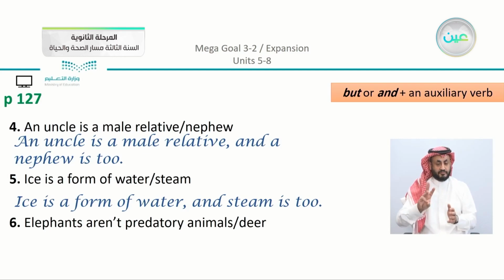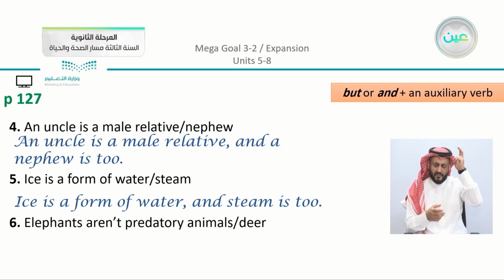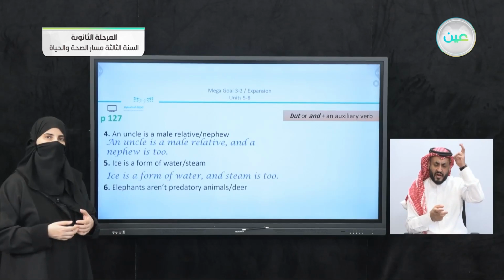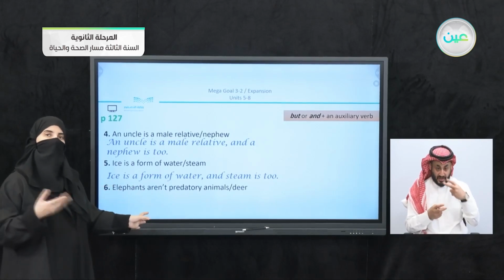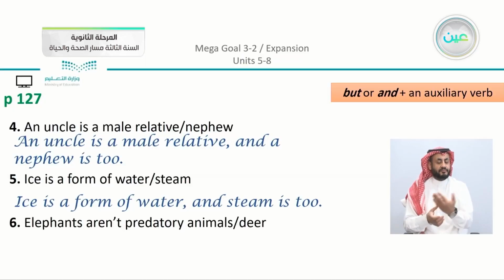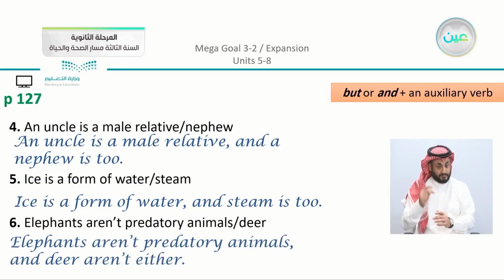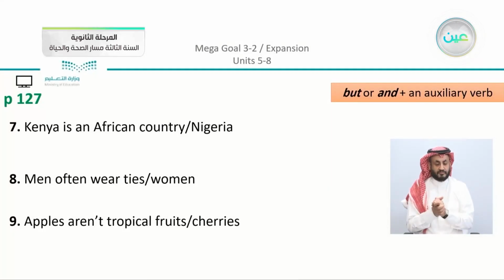We have number 6. Elephants aren't predatory animals, and deer. So what is in common between the two animals? We have here deer and elephants, and note that we have a negative. So how can we write the sentence? We can say, elephants aren't predatory animals and deer aren't either. So we have here the connector "and" using "either" plus the negative that is actually at the very beginning of the sentence. We come to the last group of examples here.